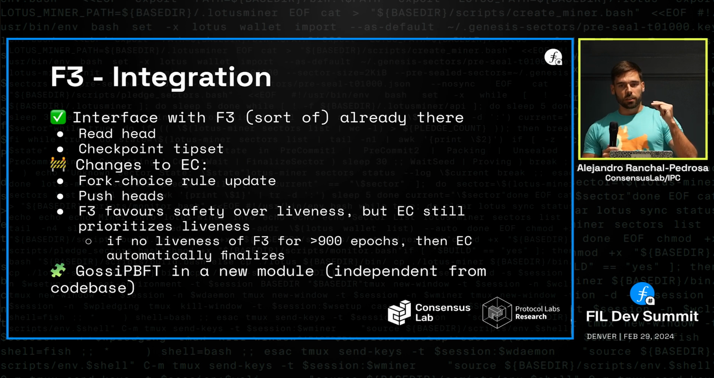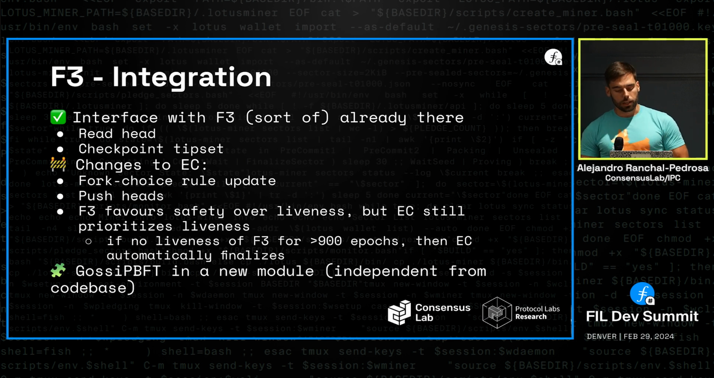In terms of the integration, so the changes that need to be done, good news is on an abstract level, the functionality was already there. The only thing that we absolutely need is to be able to read the head of the heaviest chain according to EC, and to be able to checkpoint a tipset, so to mark a tipset as final. And this is functionality that Lotus, the Filecoin client, already provides.